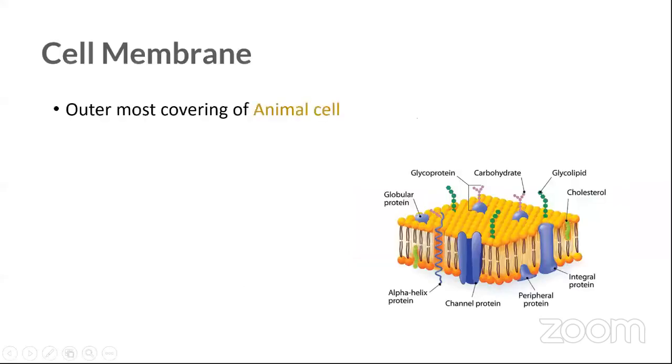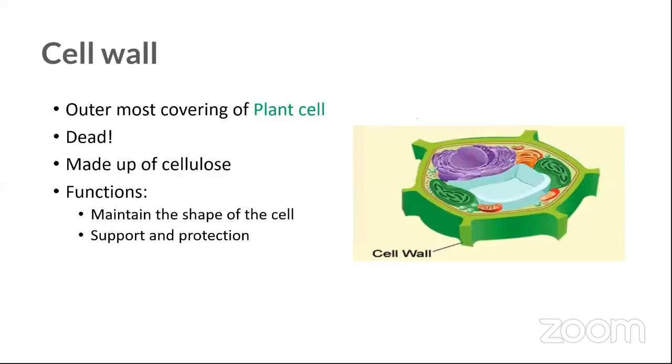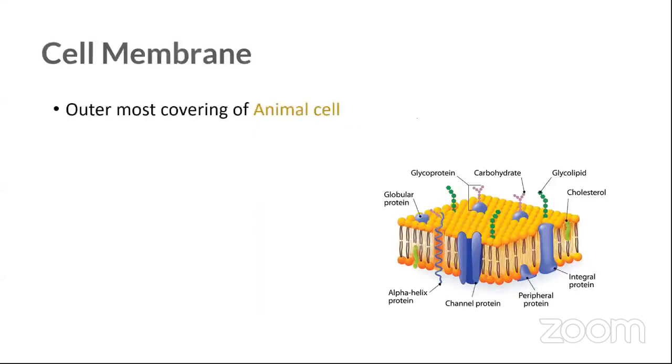This is the cell membrane. I'm going from the outside to the inner part of the cell, which is why I started from the cell wall, the outer covering of the cell. Now let's go inside. The cell wall is a dead structure. The cell membrane is right inside the cell wall. Our cell also needs a boundary. We don't have a cell wall, so we have the cell membrane.